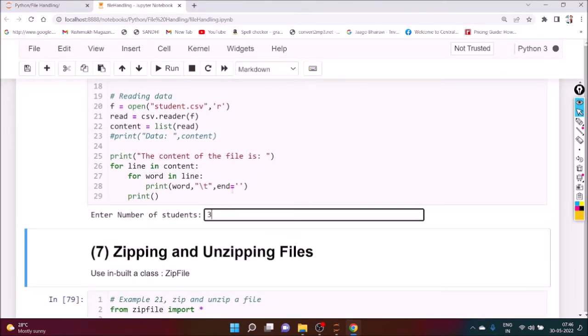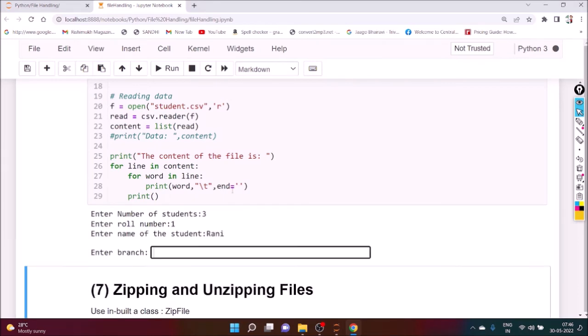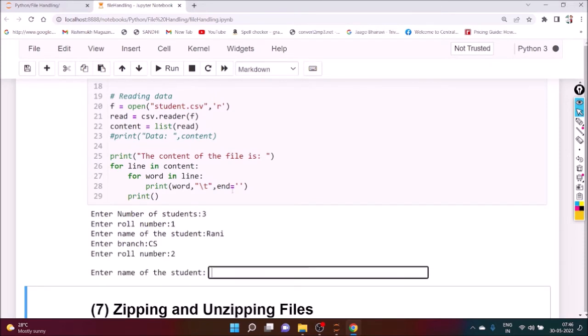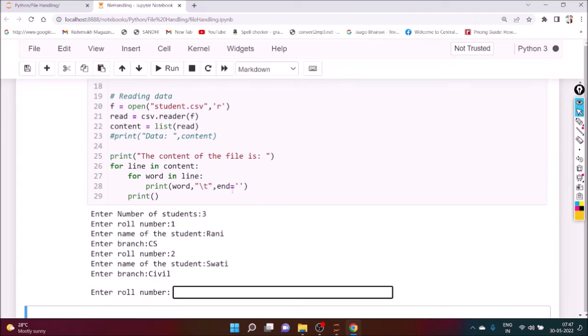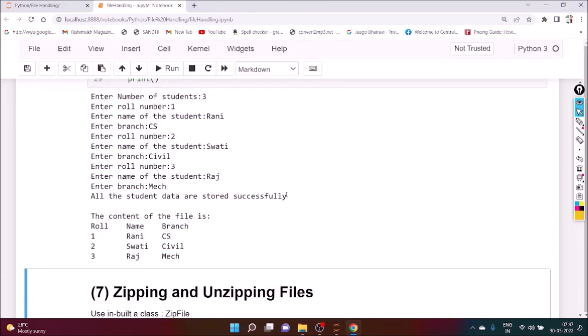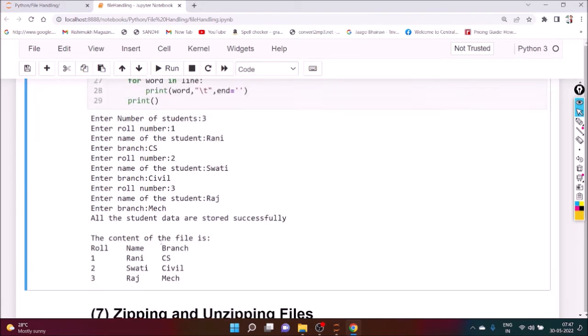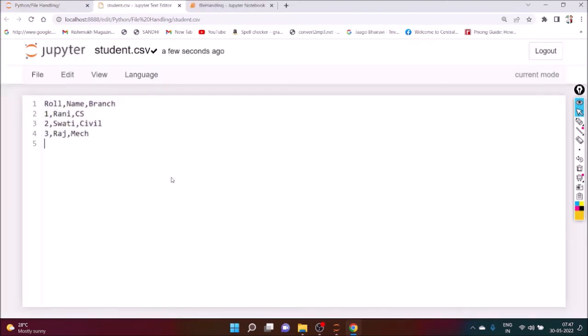The number of students, say 3. Roll number 1, student name Rani, and she is from computer science department. Roll number 2, name of the student is Swati, and she is also from civil. And roll number 3, name is Raj, and branch say mechanical. Enter it. All the data stored successfully, and the content of the file is this one: roll number, name, branch. Here we can see the output in student.csv. Here 3 records are there: Rani, Swati, and Raj.